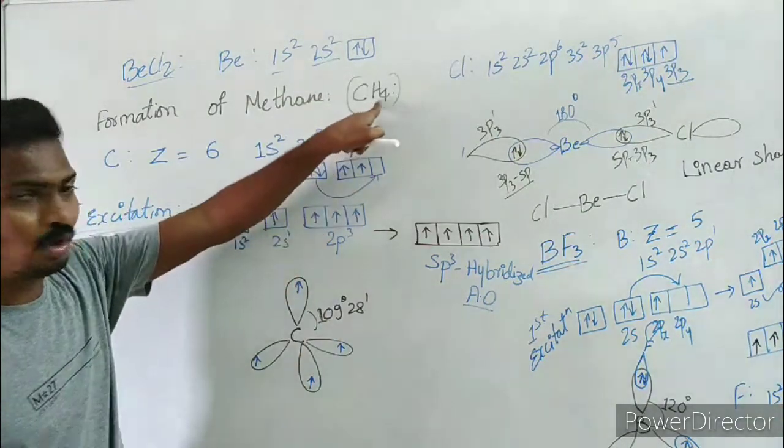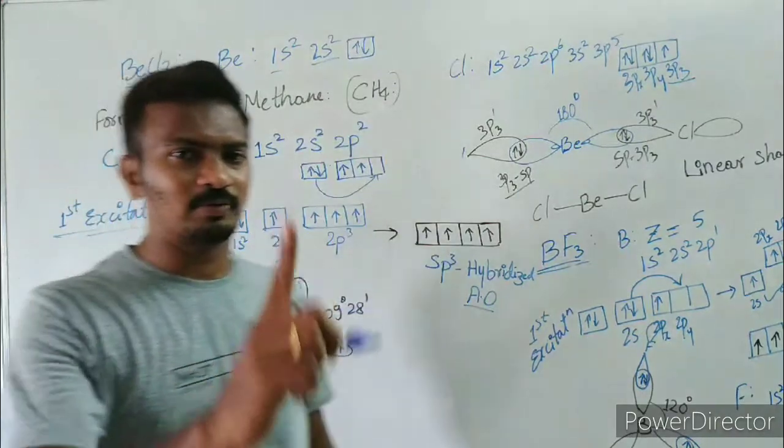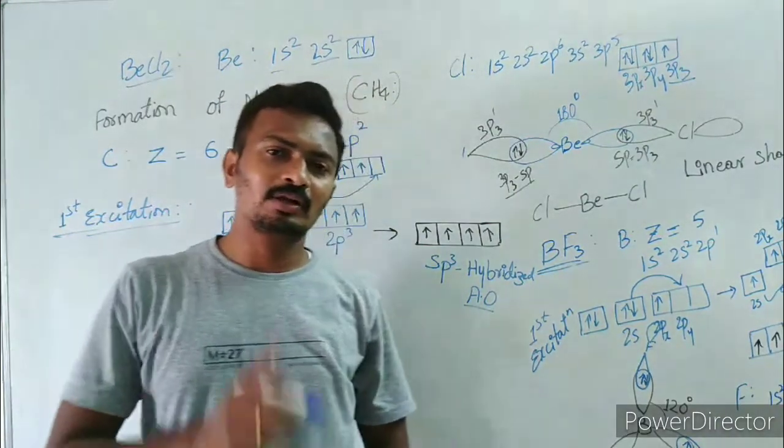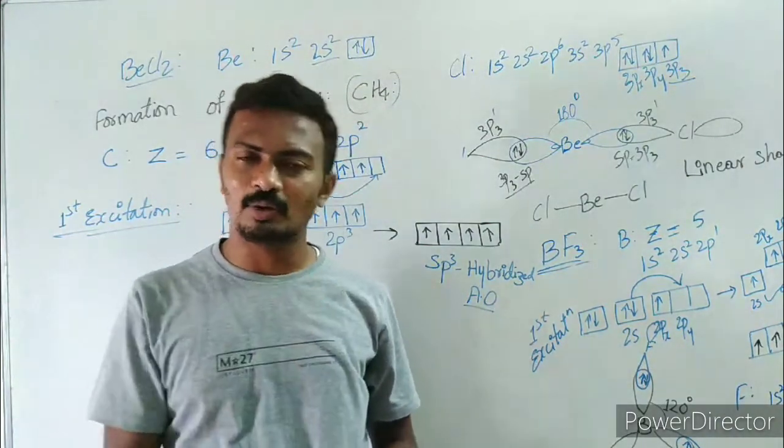Now what happens? 4 hydrogens. You know that each hydrogen will be having only 1 electron, that too in the 1s orbital, that is also unpaired.